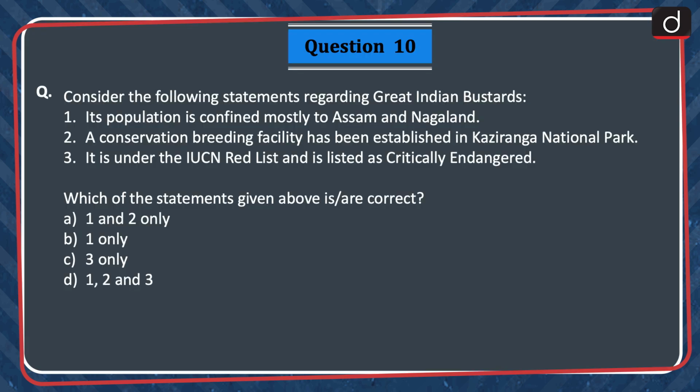Last question is, consider the following statements regarding Great Indian Bustards. 1. Its population is confined mostly to Assam and Nagaland. 2. A conservation breeding facility has been established in Kaziranga National Park. 3. It is under the IUCN Red List and is listed as critically endangered. Which of the statements given above is or are correct? 1 and 2 only, 1 only, 3 only, or 1, 2 and 3? The correct answer is option C, 3 only.